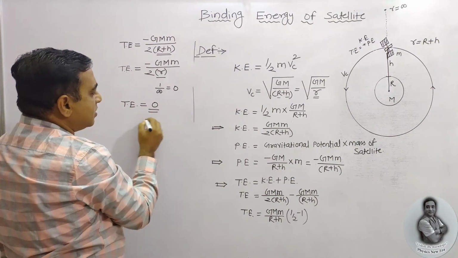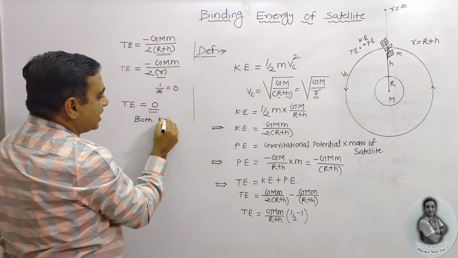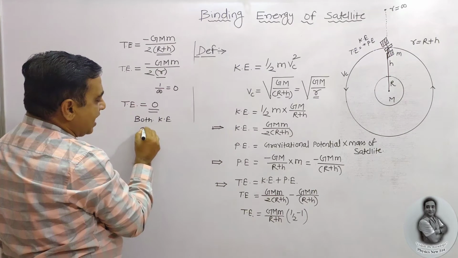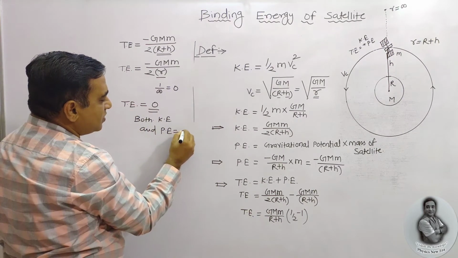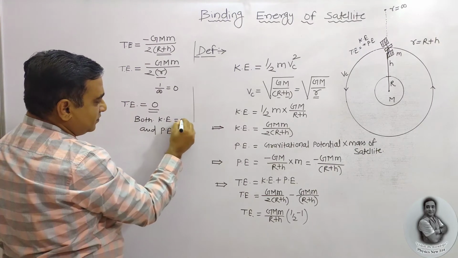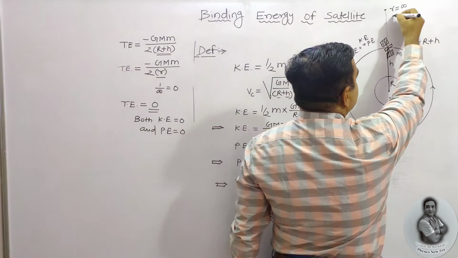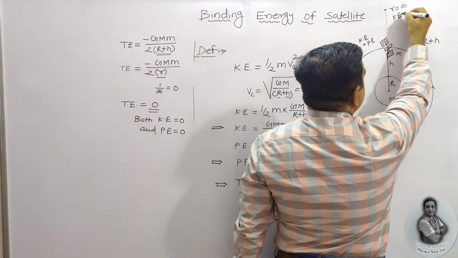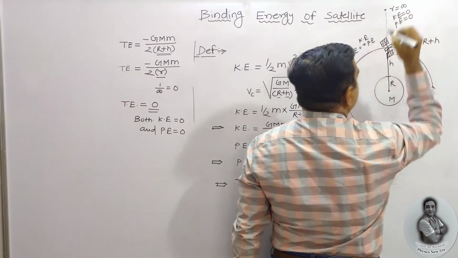That indicates both kinetic energy and potential energy are equal to 0. So at infinite distance, kinetic energy is equal to 0 as well as potential energy is equal to 0.